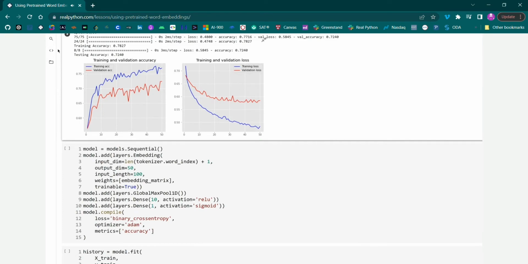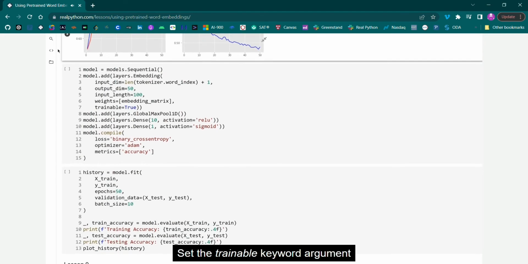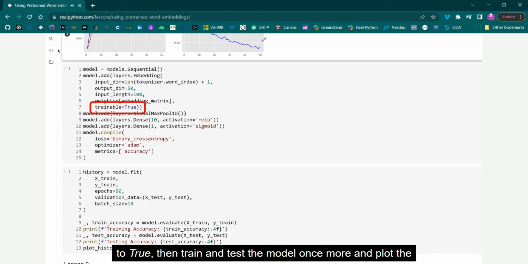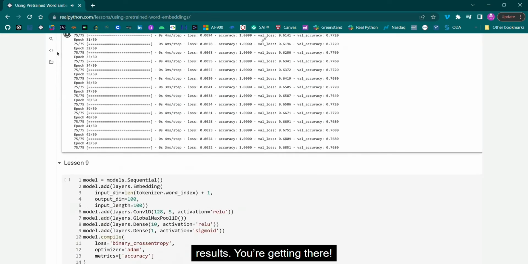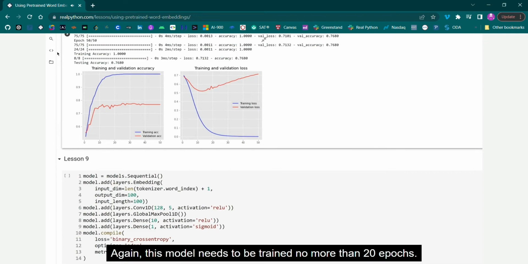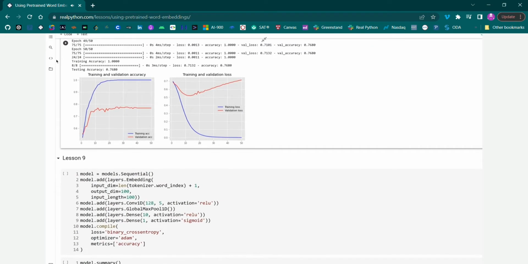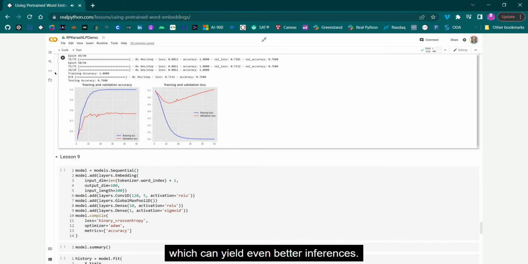And this is better. Can you get more by training the embedding layer more? Let's see. Set the trainable keyword argument to true. Then train and test the model once more and plot the results. You're getting there. Again, this model needs to be trained no more than 20 epochs. In the next video, you'll see an advanced type of neural network which can yield even better inferences.